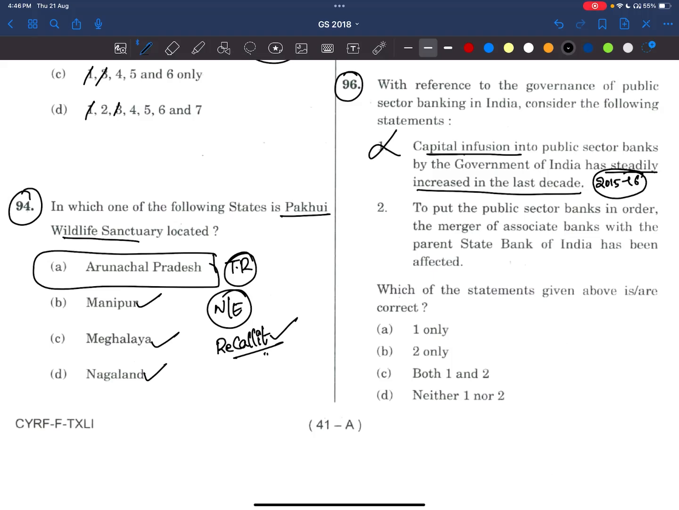Okay, now, to put public sector banks in order, the merger of associate banks with the parent State Bank of India has been effected. Yes, this is right. Earlier, State Bank of Hyderabad used to be there. Now all these are merged into State Bank of India. Right? I think you people may also have had state banks of your respective cities. Now it got merged into State Bank, right?